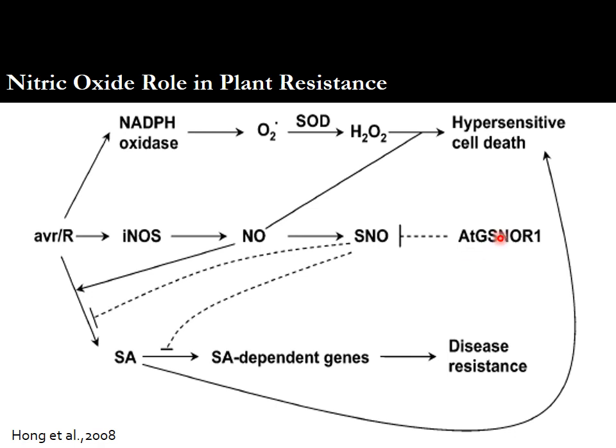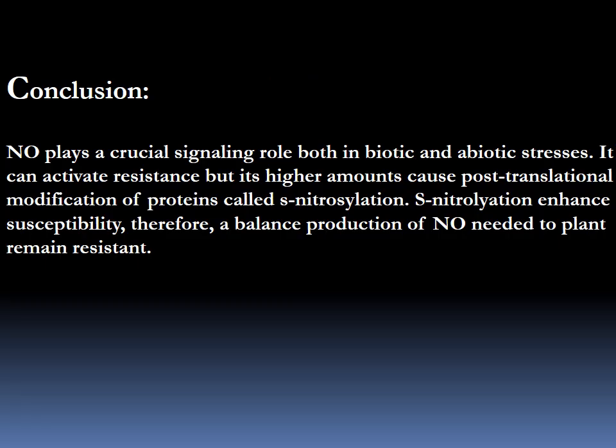So this enzyme naturally helps the plant remain resistant. If this enzyme stops its function, then the plant becomes susceptible, as we already saw in the previous slide. I hope that this brief picture gives you an idea of the role of nitric oxide in plant disease resistance.